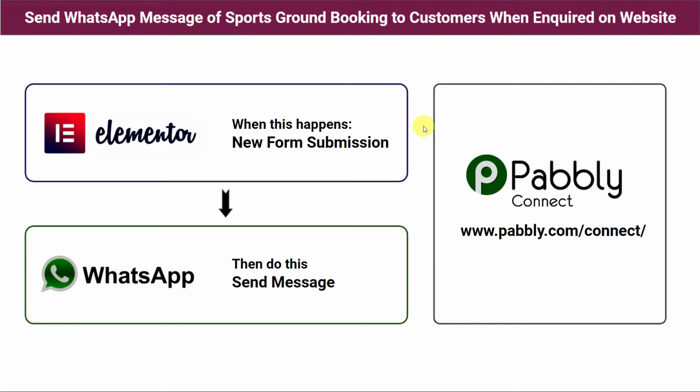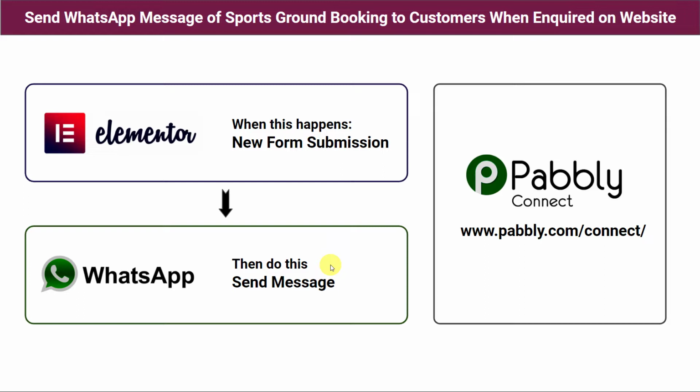Now you want that whenever a customer fills that inquiry form from any source, like websites, social networking sites or personally, your sports ground brochure is shared to them on their WhatsApp number. For doing this, you have two options. First, do it manually. Take the details of your customers from the forms on your website, compose a message in WhatsApp, attach your sports ground brochure and send it to the customers. But this will be a time-consuming and tiresome process, and it becomes difficult when you have a large number of customers in a single day.